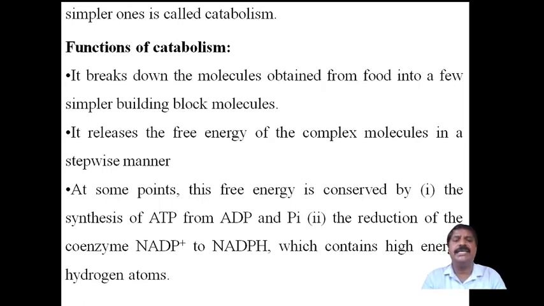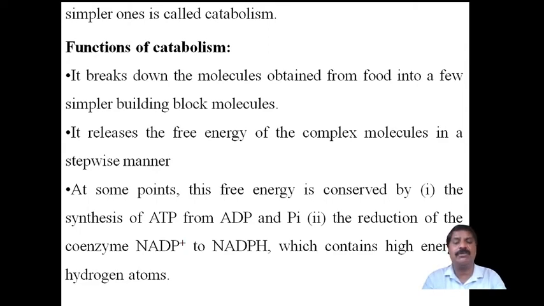Third, at some points this free energy is conserved. Conserved means it can be stabilized, by the synthesis of ATP from ADP and inorganic phosphate. At some points, after the continuous stepwise liberation, the free energy is conserved by the synthesis of the ATP molecule.